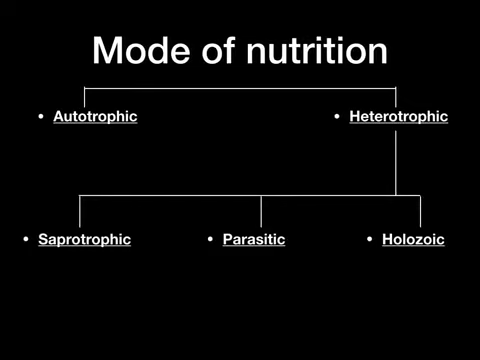Modes of nutrition means methods of obtaining food by an organism. There are mainly two modes of nutrition, autotrophic and heterotrophic. Autotrophic nutrition is that mode of nutrition in which an organism makes or synthesizes its own food from the simple inorganic materials like carbon dioxide and water present in the surroundings.